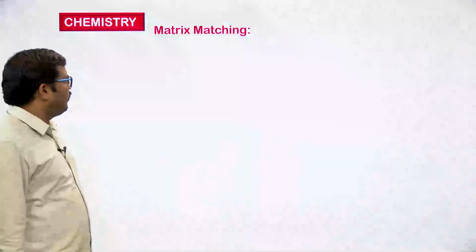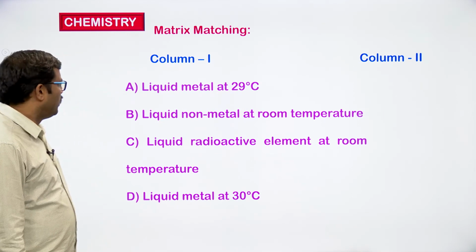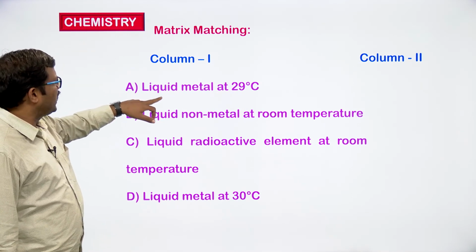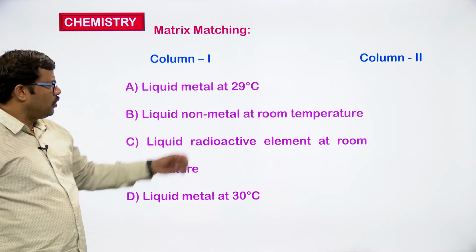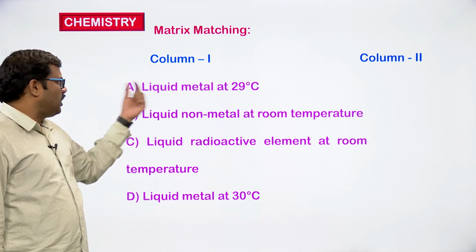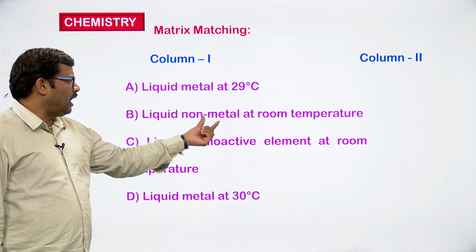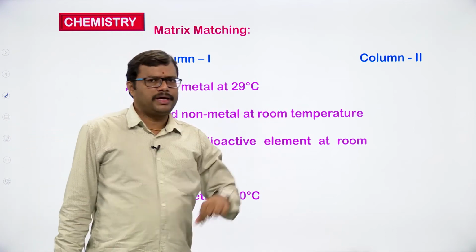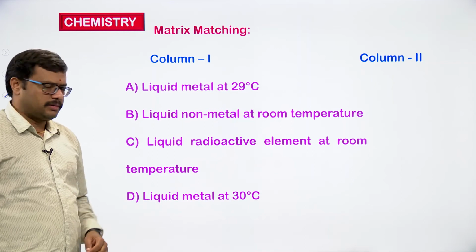Let us see one more case of matrix matching, where column 1 and column 2 are given. If we observe, A is given as liquid metal at 29 degrees centigrade. At 29 degrees centigrade the metal will convert into liquid form. In option B, liquid non-metal at room temperature, a non-metal which is liquid under room conditions.